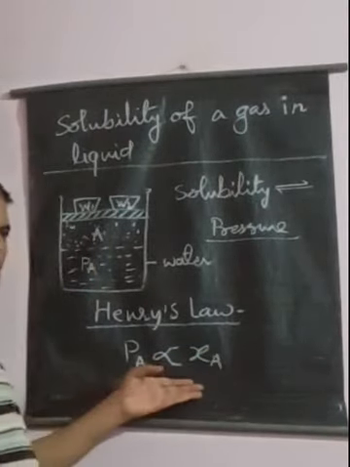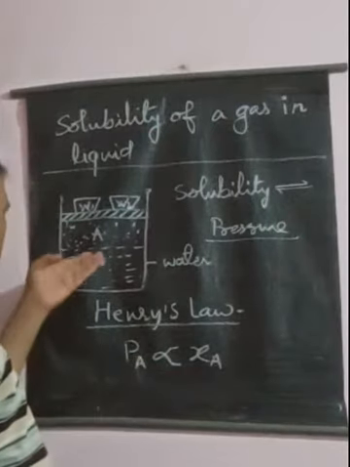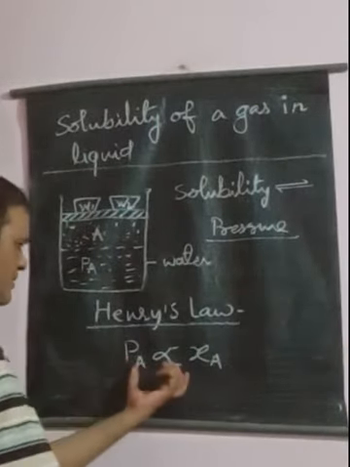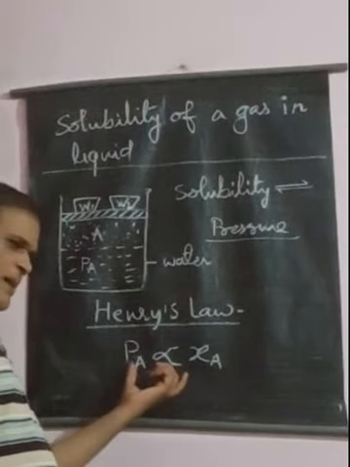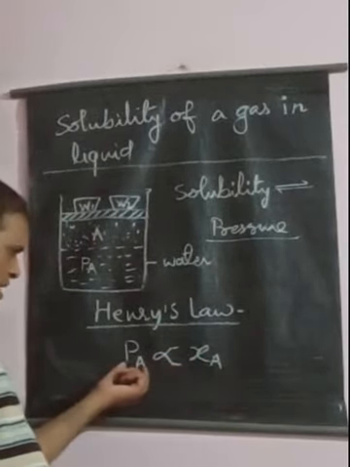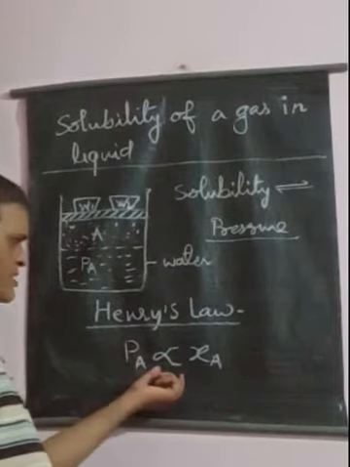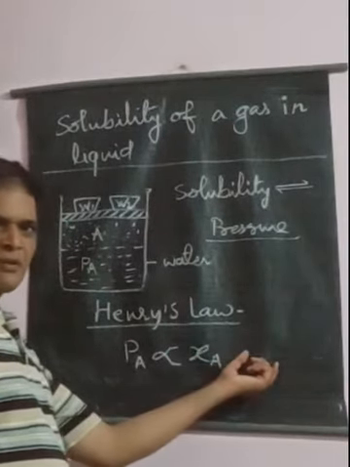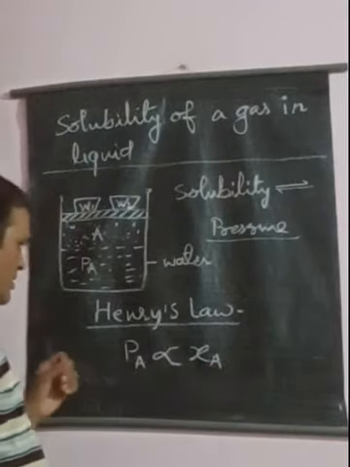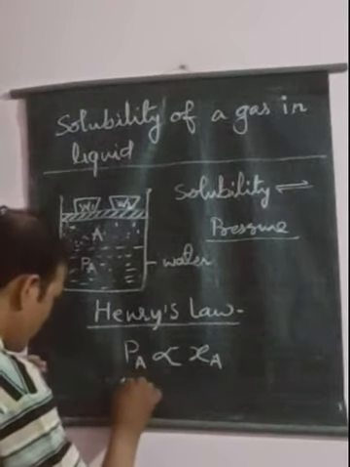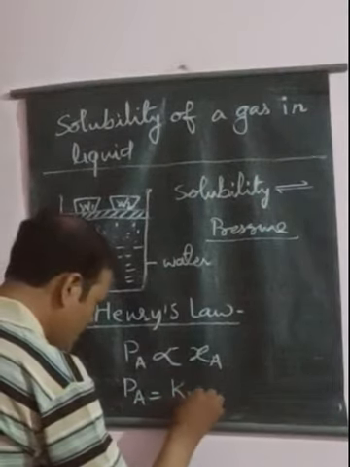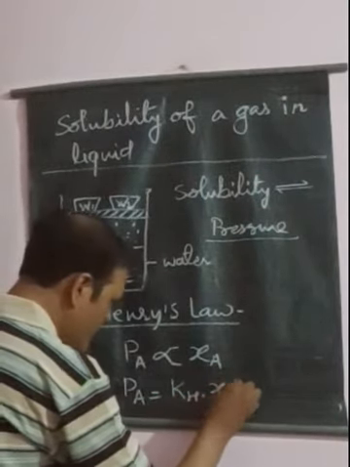XA is the mole fraction of gas A. So according to this mathematical expression, the partial pressure of a gas is directly proportional to its mole fraction at a particular temperature. So this is our Henry's law. We can also write Henry's law as PA equals KH into XA.